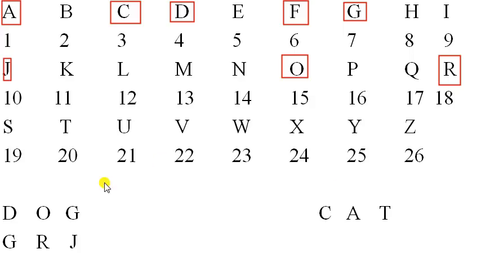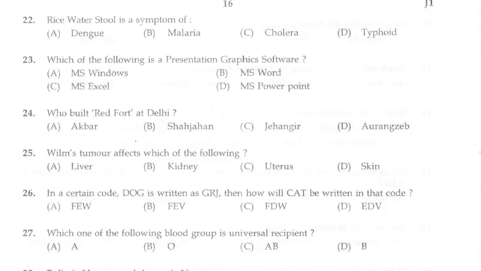Next is T. Here is a T. After two letters comes W. So the corresponding letter to T is W. So the answer for this question is F, D, W.